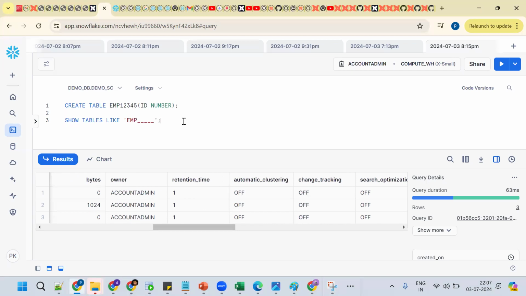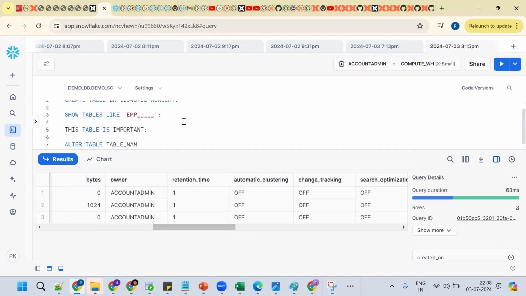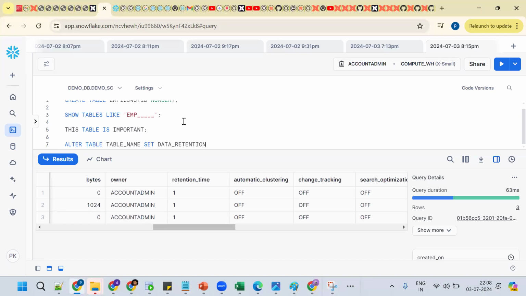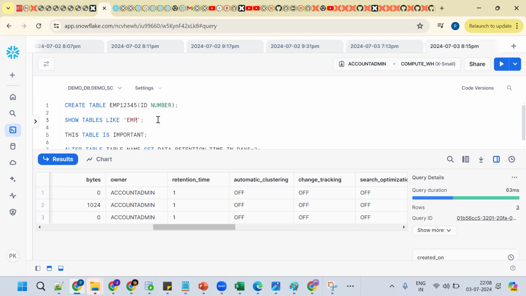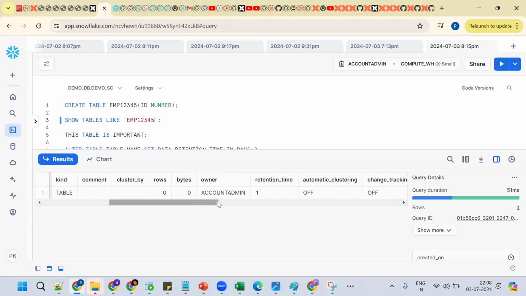Now suppose this table is important. We are able to change it: alter table name, set. This is the parameter, data retention time days equal to 2. Copy the same value. What's the table name? EMP 1, 2, 3, 4, 5. Now see what it's having: 1 day, in the sense that up to 1 day we are able to access. Now I make it this.